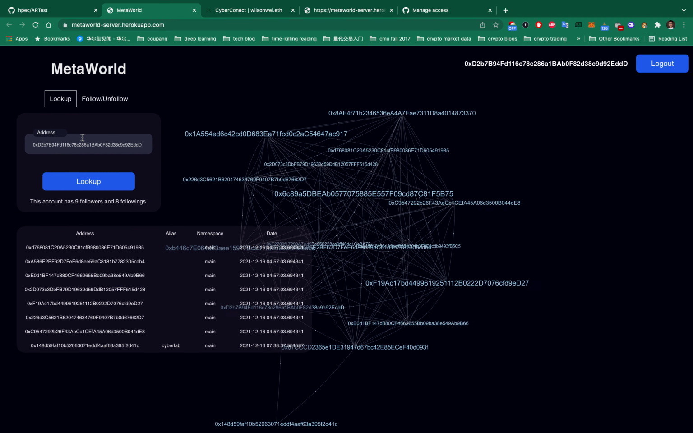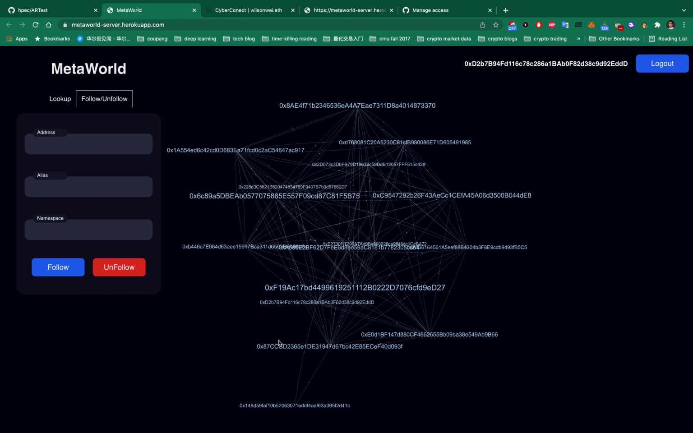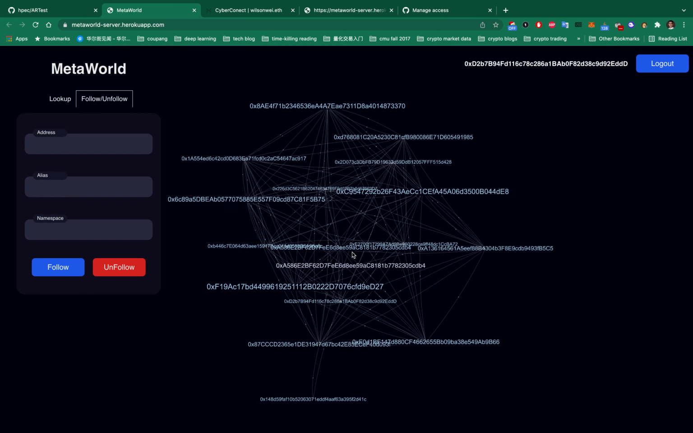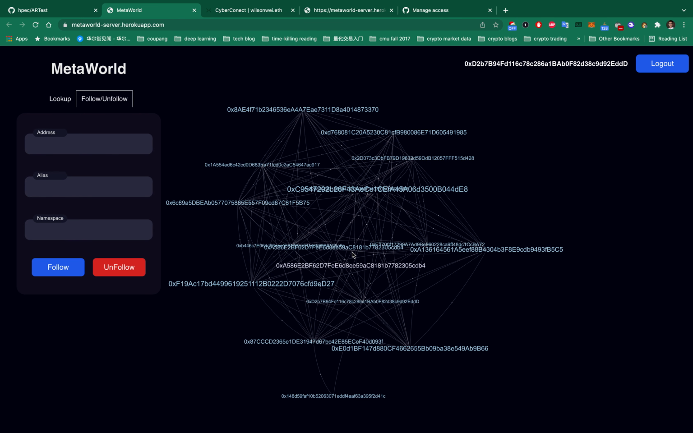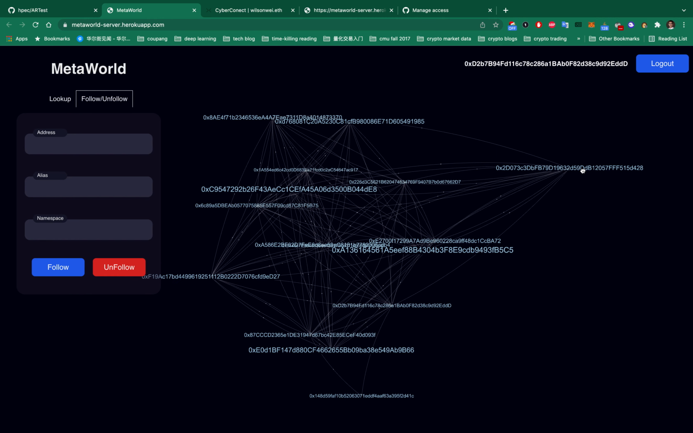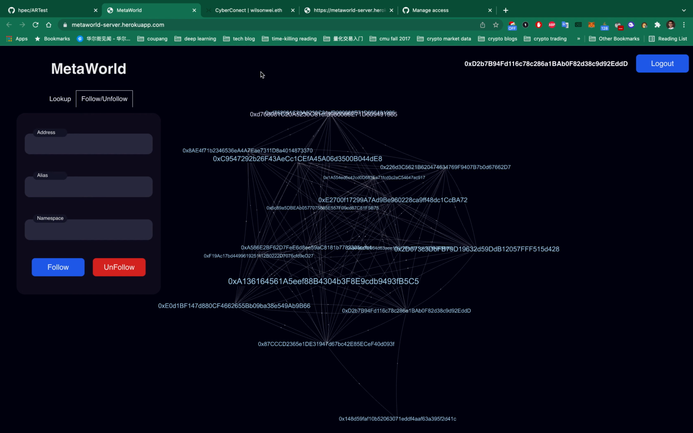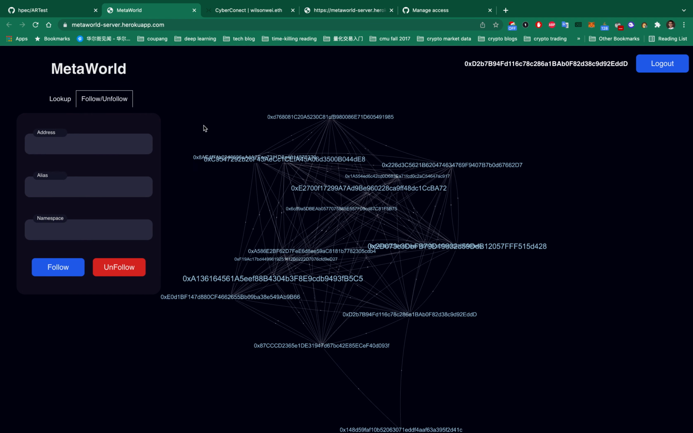Cool. I also want to mention that we built a very cool visualization of our social graph, and we can even toggle the nodes on it. This is for the web UI.